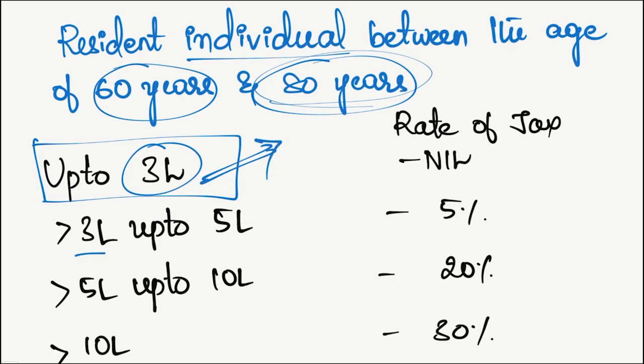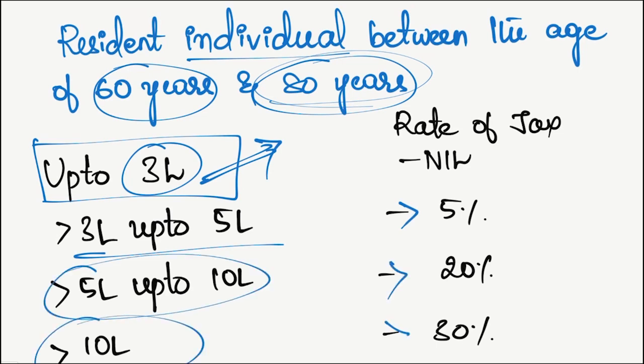So from 3 lakh to 5 lakh it remains the same at 5%, then 5 lakh to 10 lakh it remains the same at 20%, and above 10 lakh it will be again 30%. There is no change in this slab rate, only thing is the basic exemption limit is slightly different.